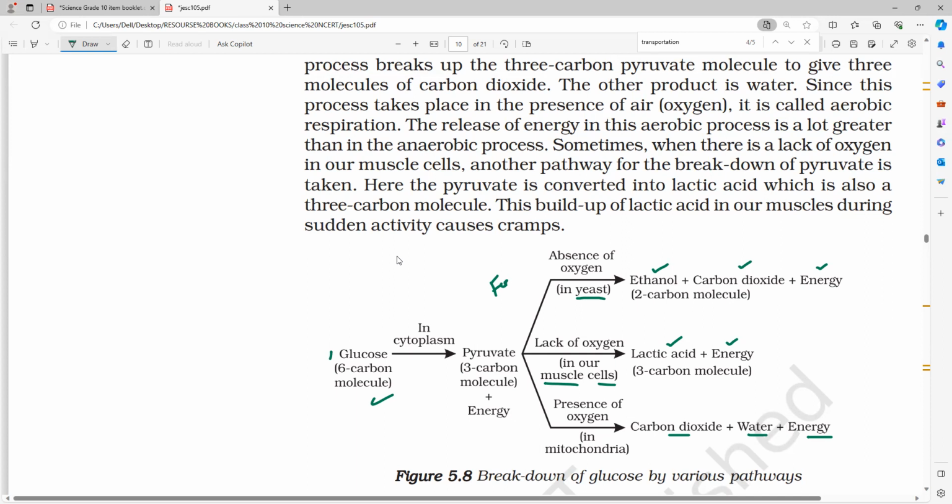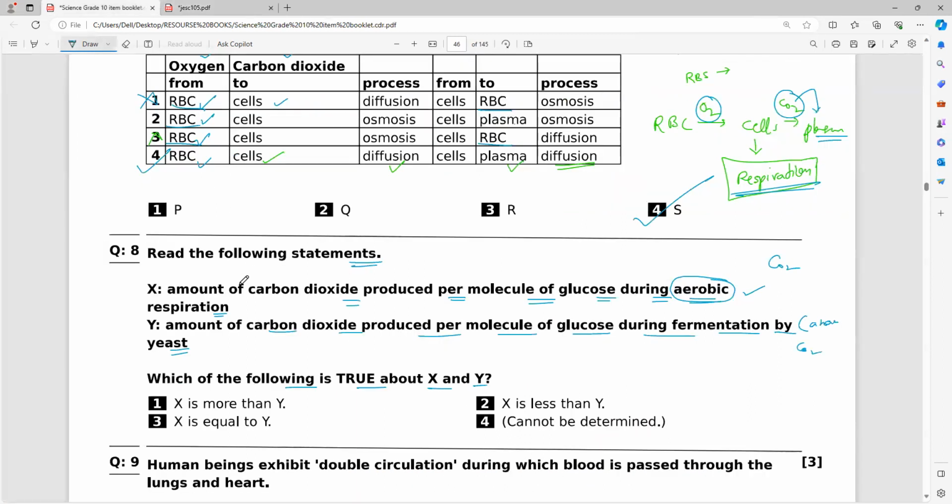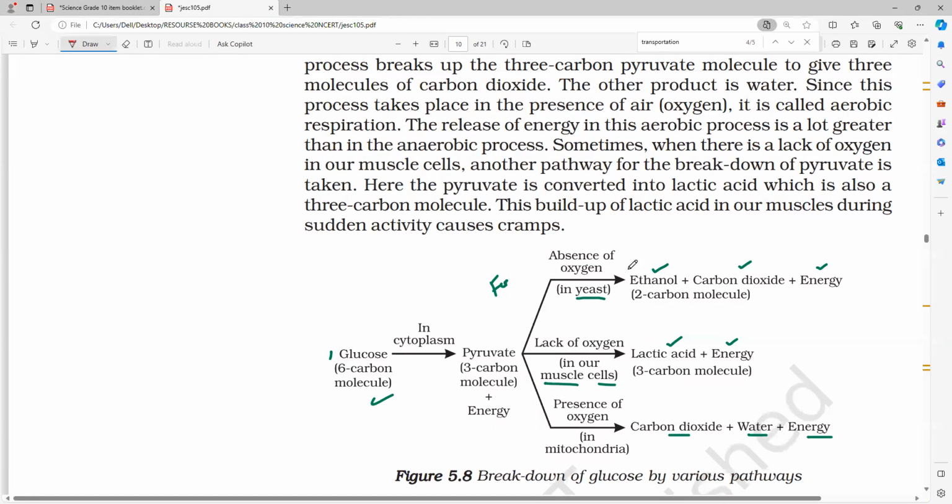Aerobic respiration. Now, sir, this question is there in the book. Those who read the textbook will find this question. When you read this question, nobody can answer it because they have not given the equations. Suppose they had given the equations like in chemistry, say here 2 moles of CO2, here 5 moles of CO2, then we could say it.